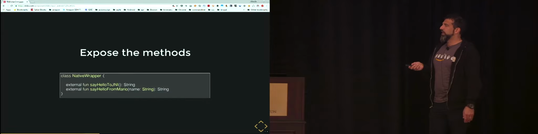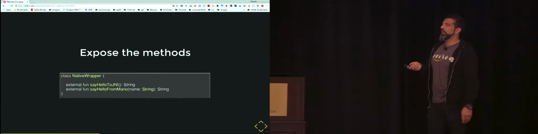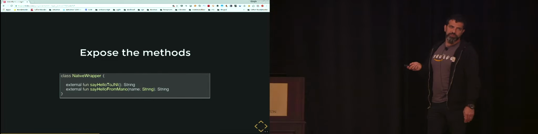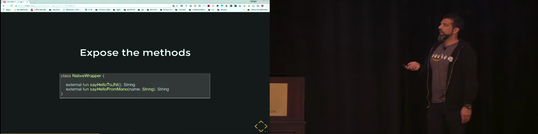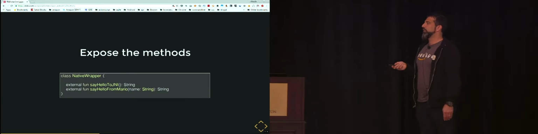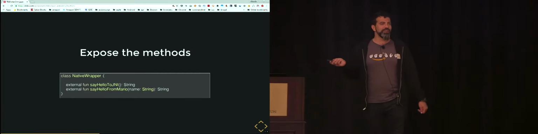The wrapper exposes some functions. In Java, it's native. In Kotlin, it's external. So be advised, if you see native or external, that's the difference. Say hello to a JNI, it's the default method that is created with Android Studio. Say hello from Mario, it's the variation.